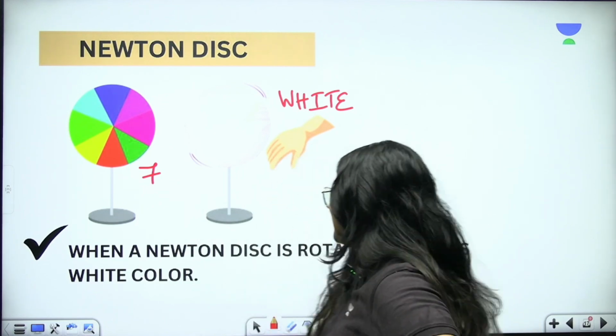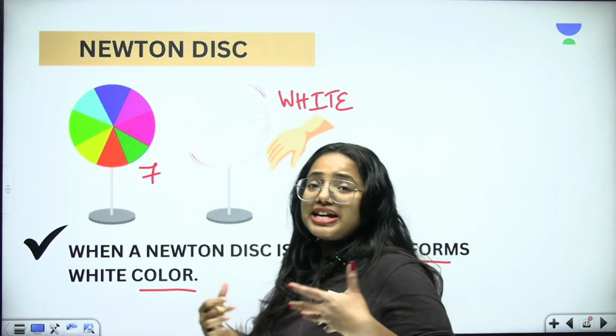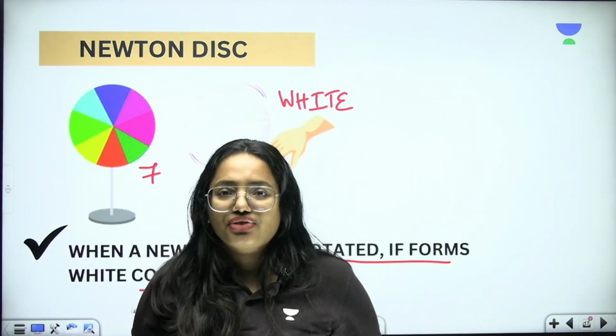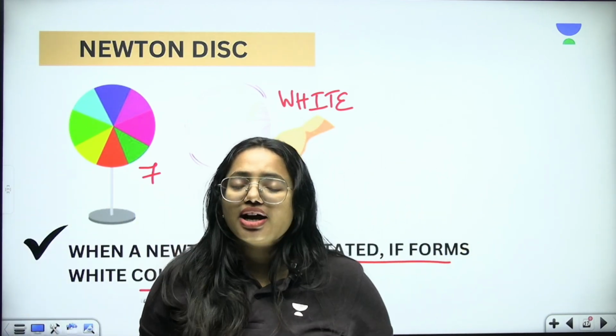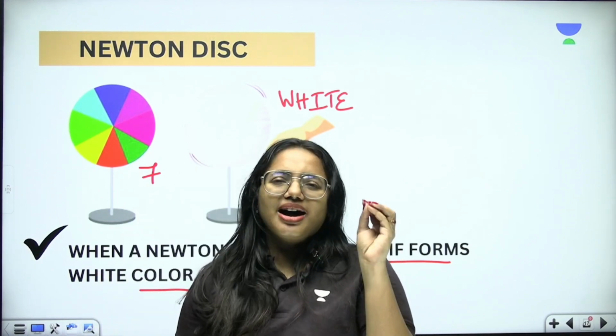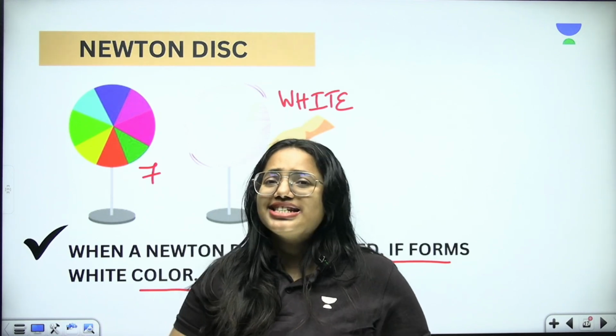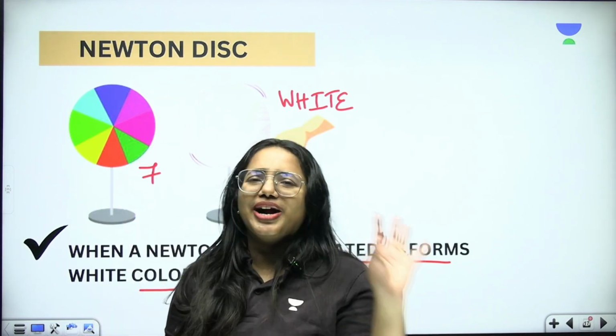Good, right? Yes. So when a Newton disk is rotated, it forms white color. This is basically due to the combination of colors. The combination of 7 different colors makes this particular white color form. And this is a humble request from my side: please try to make a small Newton disk at your home and just try to rotate it. You will find that white color for sure.